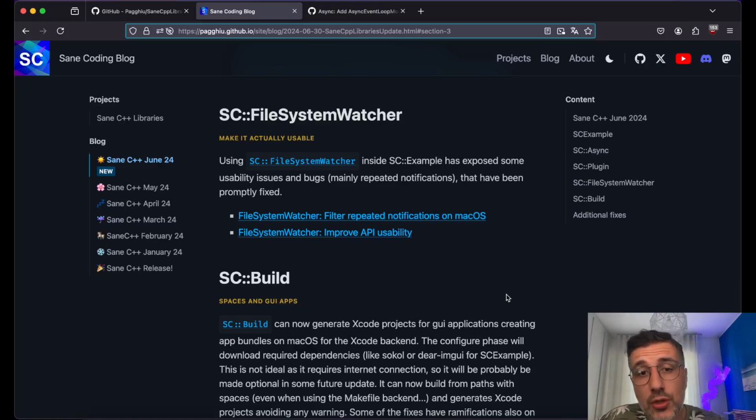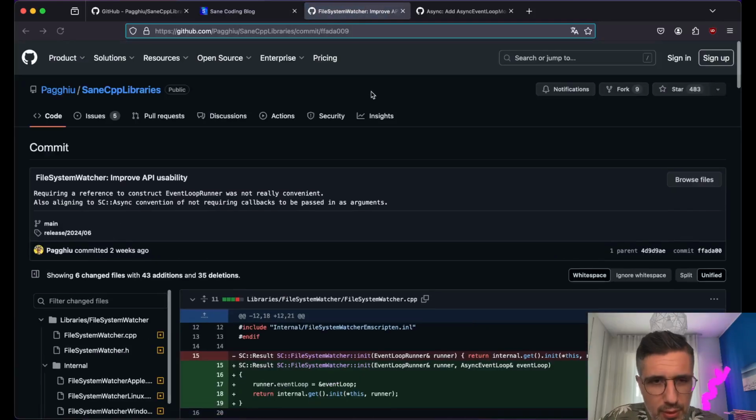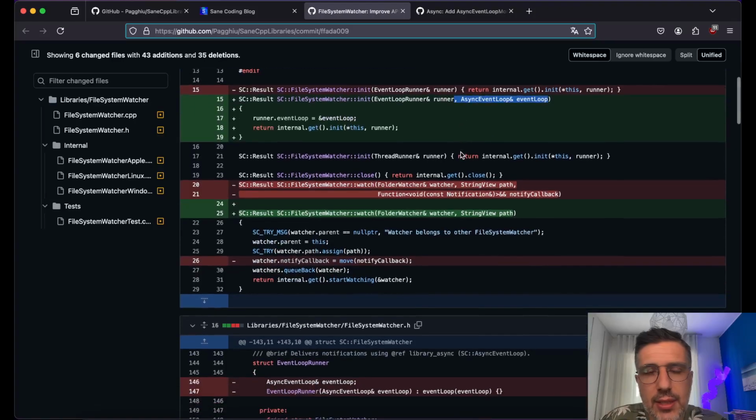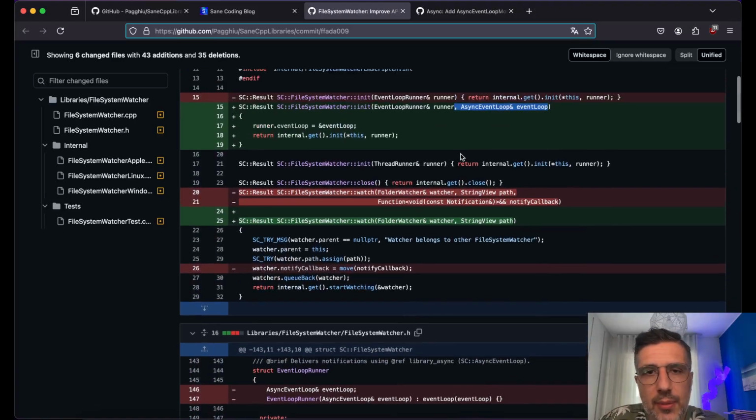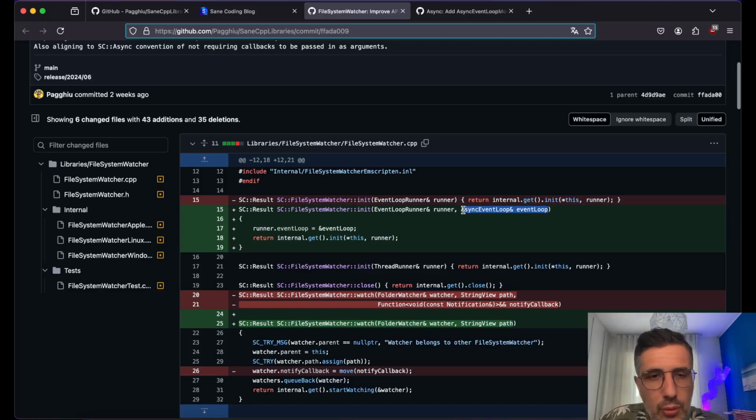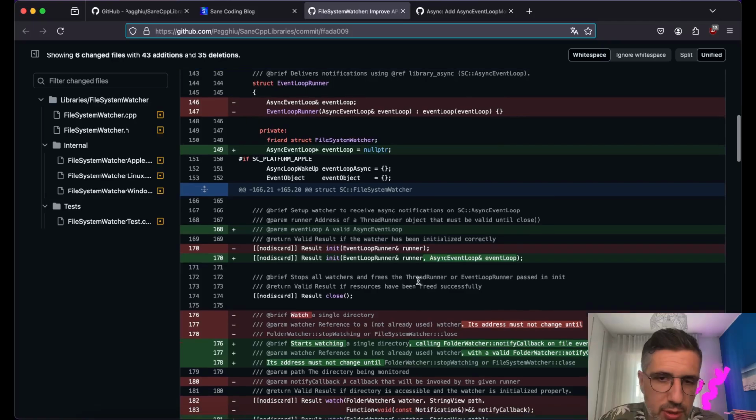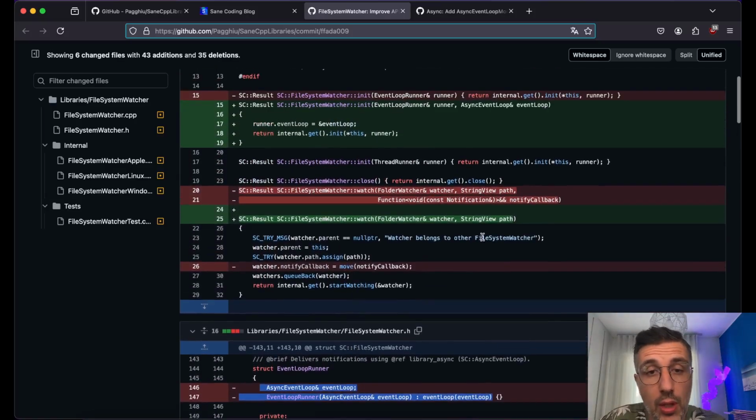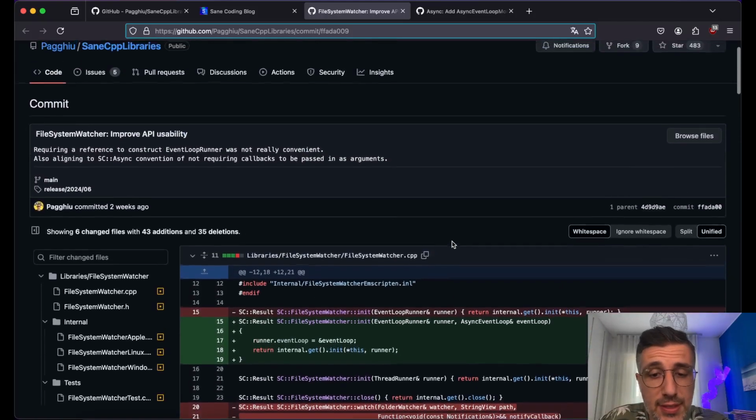Next, FileSystemWatcher. FileSystemWatcher is the class that allows you to watch a folder or file system in general. There were some terrible usability issues, like requiring a reference in the init. It was just not a good idea. The reference was requested in the constructor of the runner for the event loop. So that has been changed, and this is now a lot better.